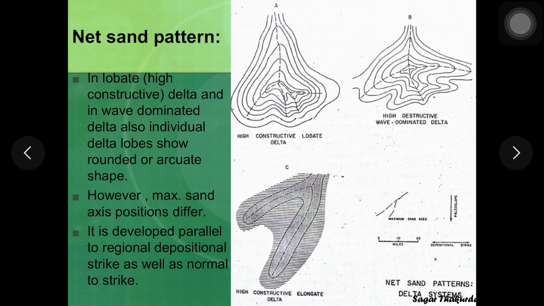Although their shapes look similar, although both deltas look lobate or arcuate, the net maximum sand axis is only one in case of lobate or birdfoot delta, perpendicular to the coastline, whereas in case of high destructive wave dominated deltas, there will be two maximum sand axes. One axis is perpendicular to the coastline and the other axis is parallel to the coastline. Now see, this is the example of a birdfoot delta, where you can see multiple maximum sand axes which run perpendicular to the coastline or at an angle to the coastline, not parallel.